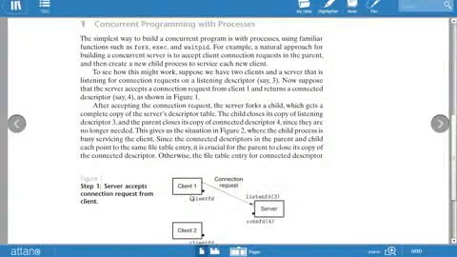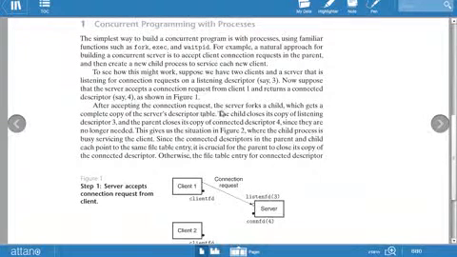In the figure there is a client and a server. The client approaches the server with a connection request, using the listen file descriptor. The other is the connection file descriptor.